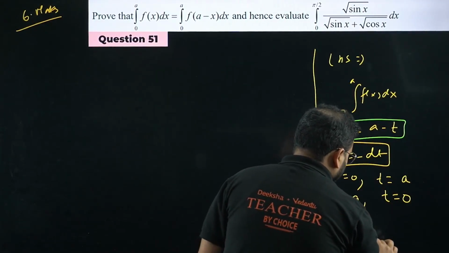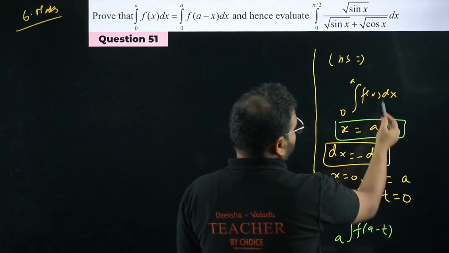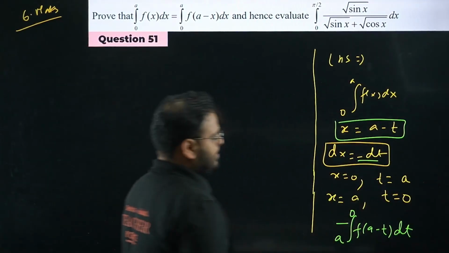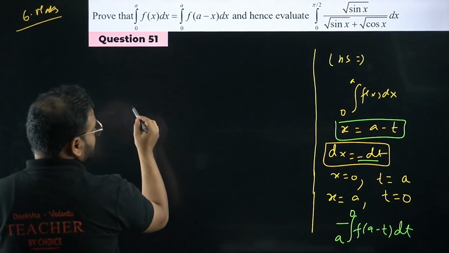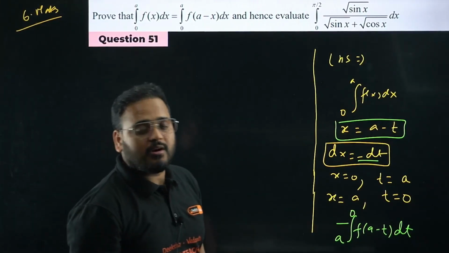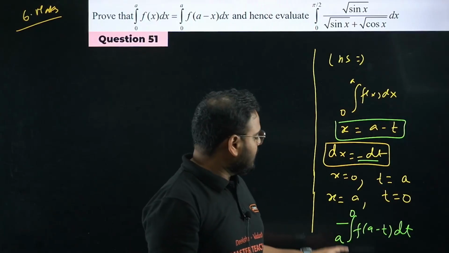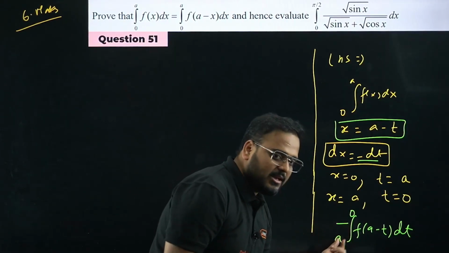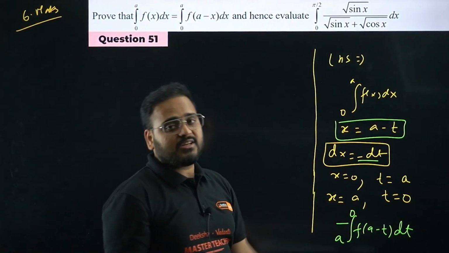So f of a minus t and negative of dt is there. So I'll write dt over here and the negative outside. Okay, so this will continue like this. We know the property of changing limits in a definite integral: a to 0 will become 0 to a if I take a positive sign. Because of the negative sign, I can interchange the limits.